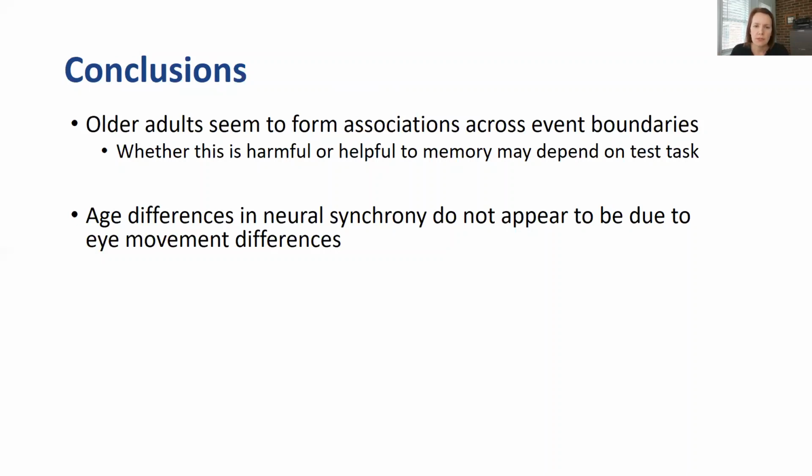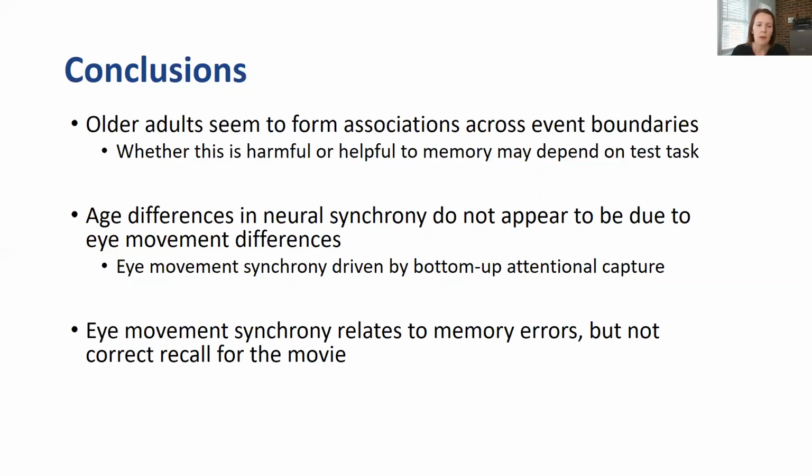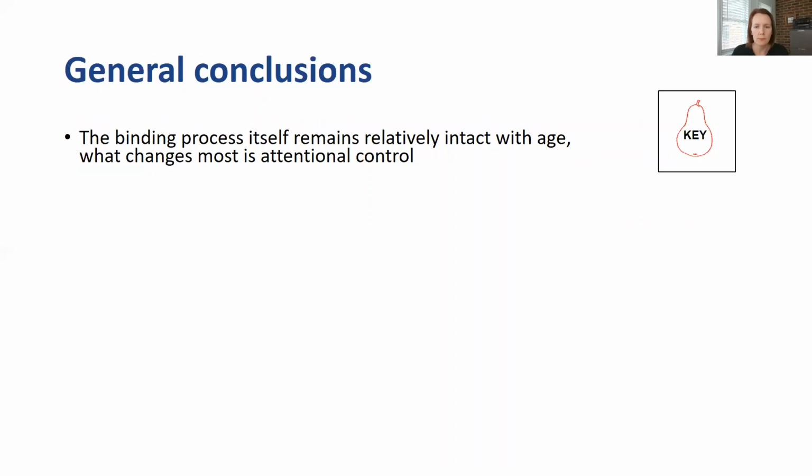Age differences in neural synchrony don't seem to be due to eye movement differences, and this might be because eye movement synchrony is really driven by bottom-up attentional capture. And eye movement synchrony related to memory errors, but not correct recall for the movie.